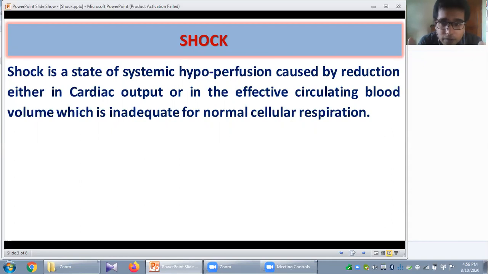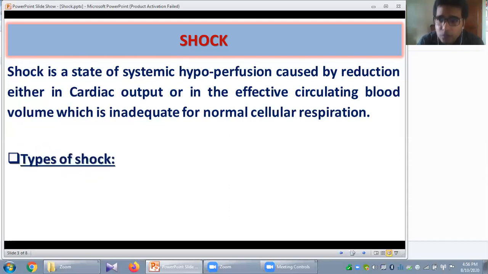So you can repeat after me. Shock is a state of systemic hypoperfusion caused by reduction either in the cardiac output or in the effective circulating blood volume, which is inadequate for normal cellular respiration. Is it clear? Now I think this definition of shock will be very easy for you to understand.